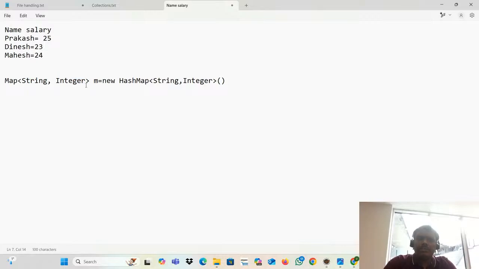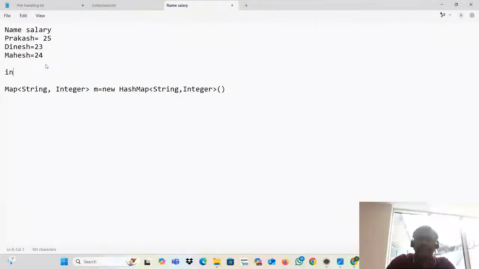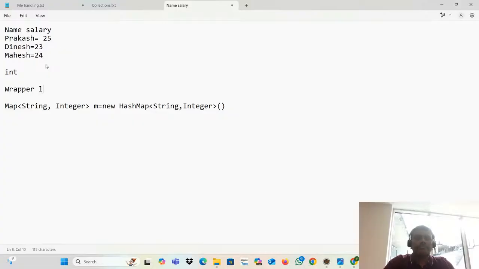Why are they putting the capital I Integer, when generally we will put int only? Because it's an object. It's a wrapper class. So you always have to use a wrapper class in this particular generics. This is a primitive type.